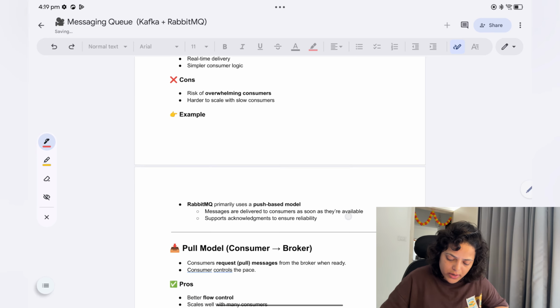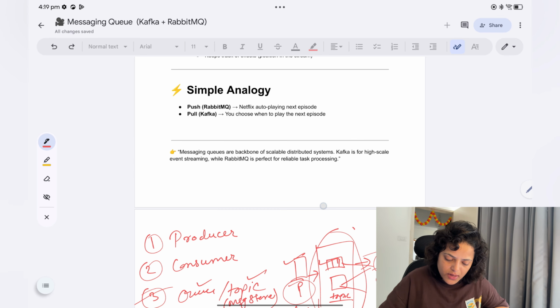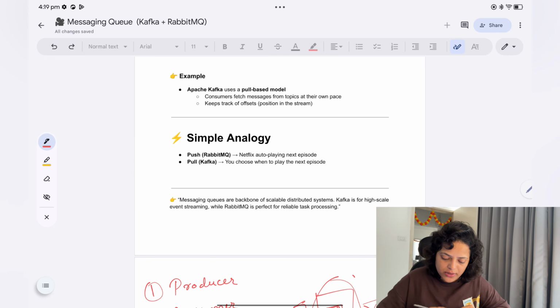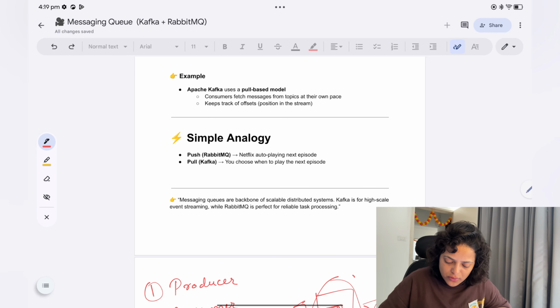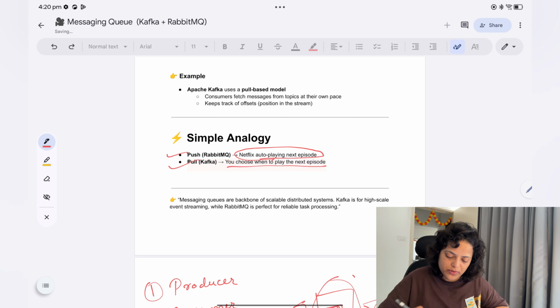Push versus pull model we have already seen, and this is the simple analogy. What is the example of push? RabbitMQ. Okay, Netflix auto playing the next episode. And what is pull? In Kafka, you choose when to play the next episode. So this is the difference.